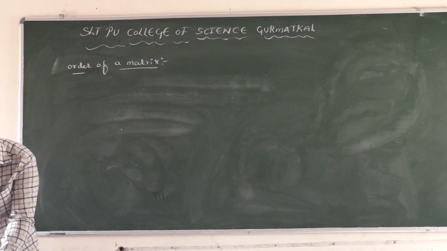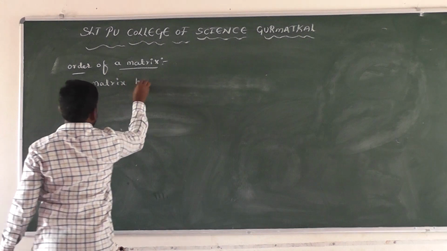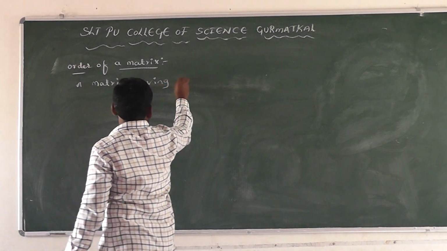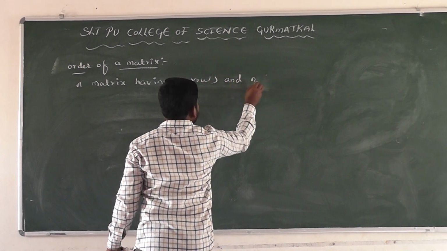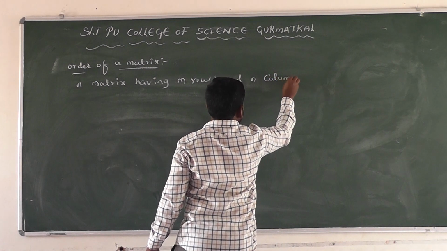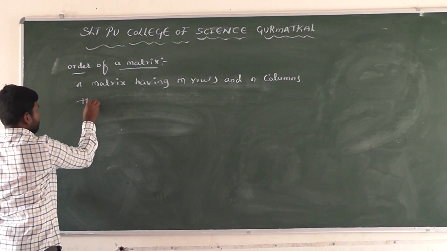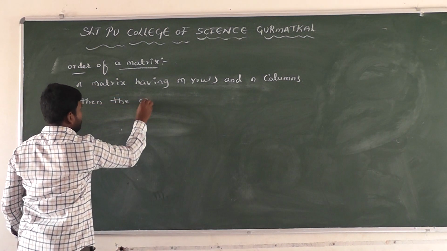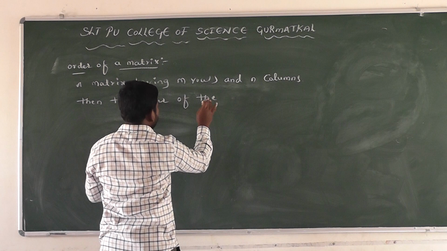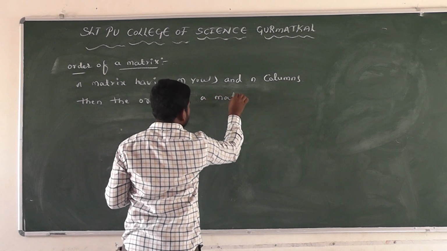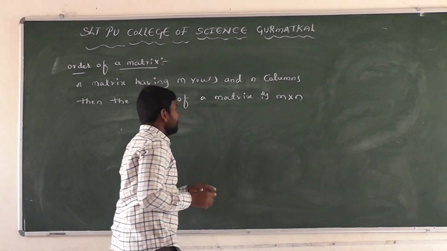Order of a matrix. A matrix having m rows and n columns, then the order of the matrix is m cross n.